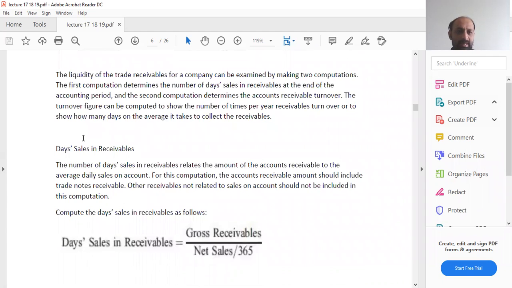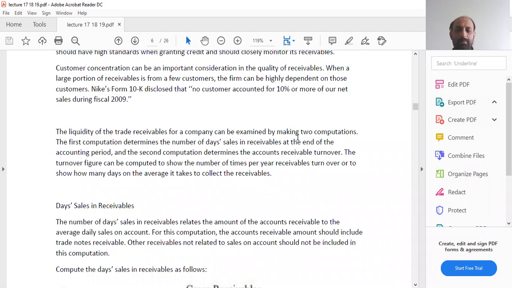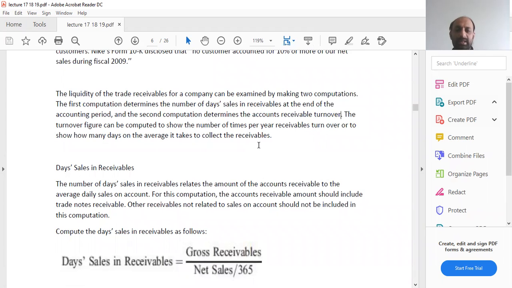So now the liquidity of trade receivables for a company can be examined by making two computations. The first computation determines the number of days sales in receivables at the end of the accounting period, and the second computation determines the accounts receivable turnover. The turnover figure can be computed to show the number of times per year receivables turn over, or to show how many days on average it takes to collect the receivables.